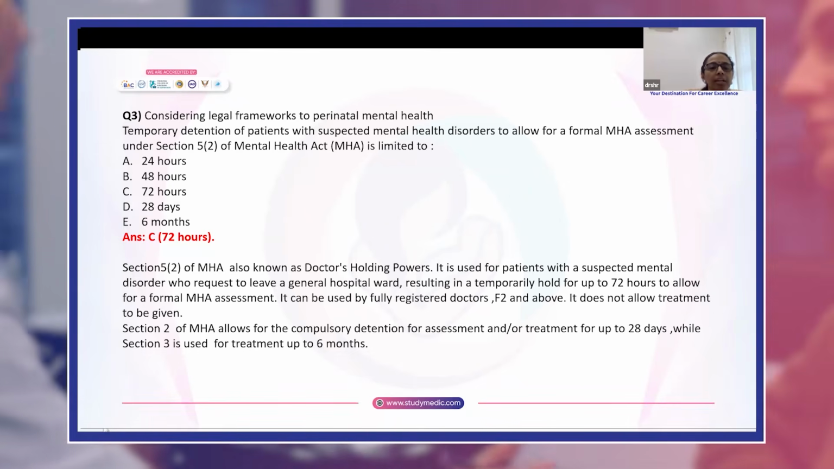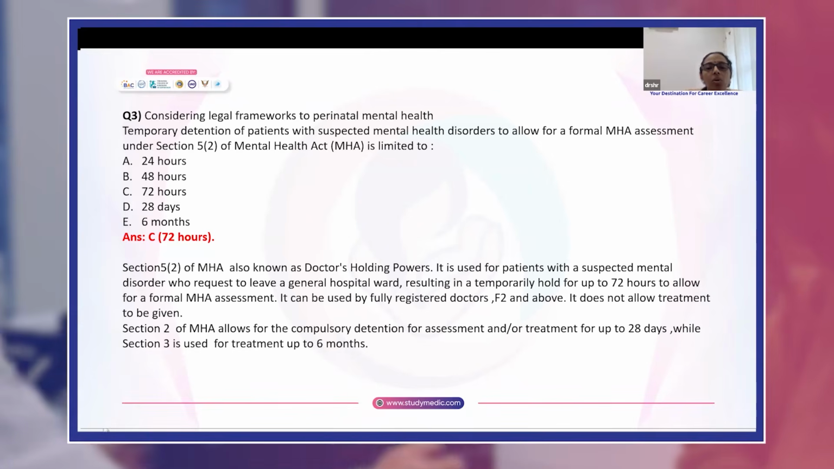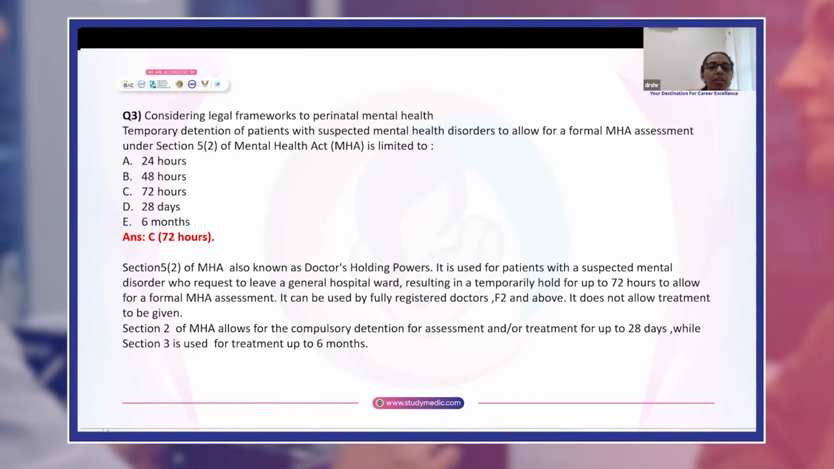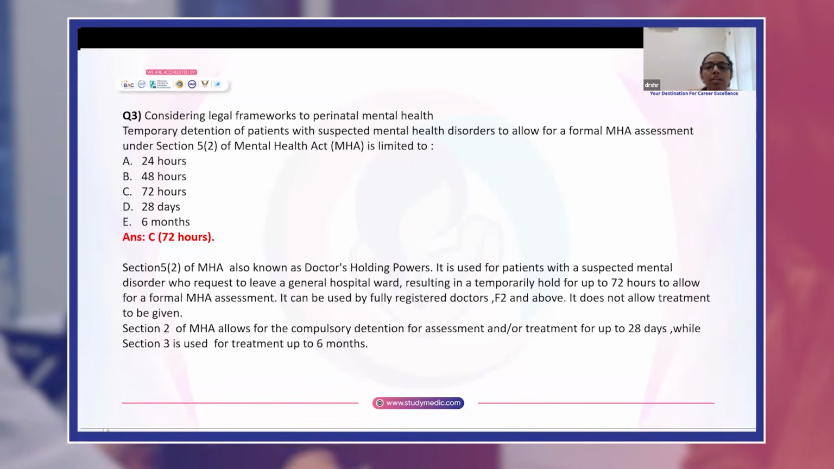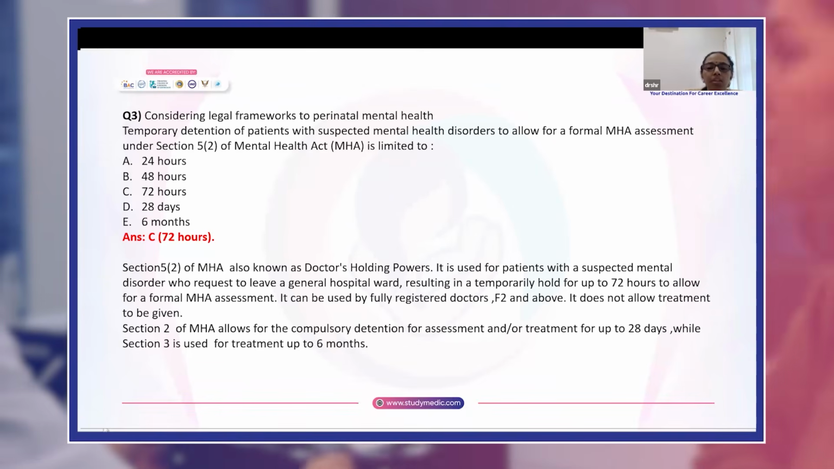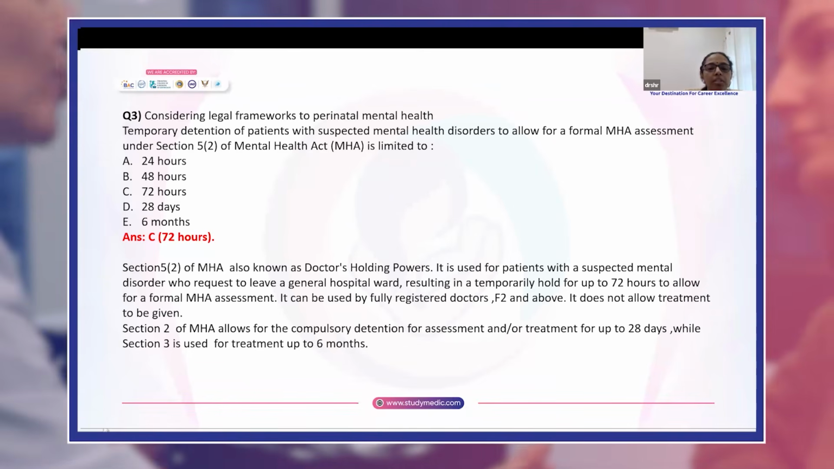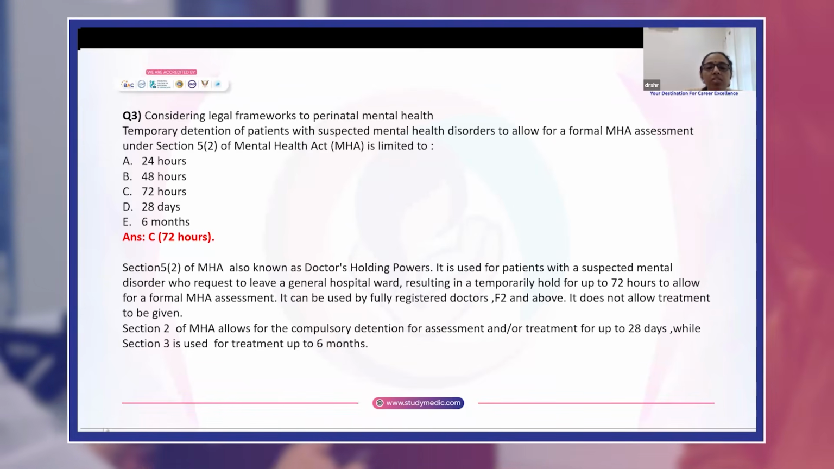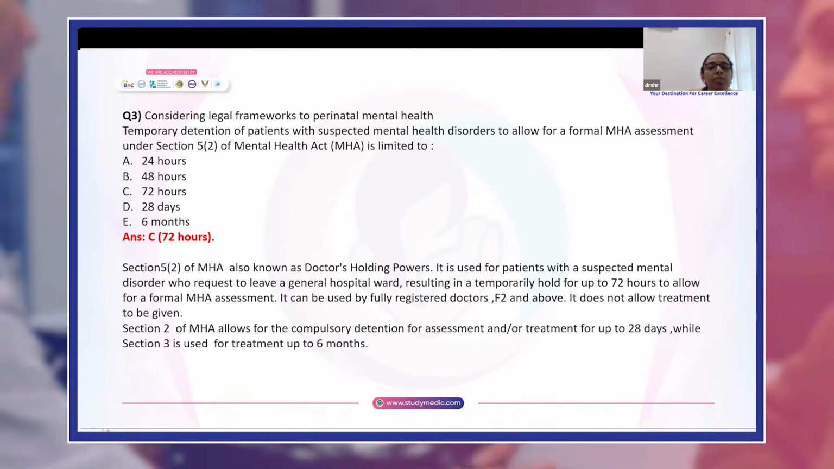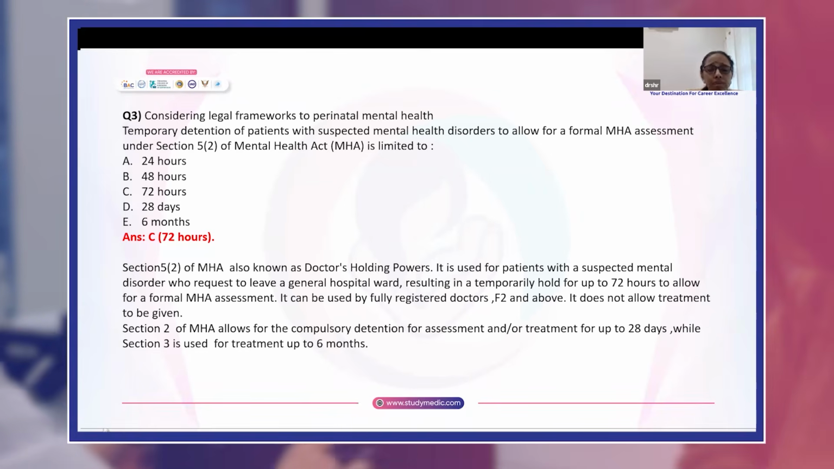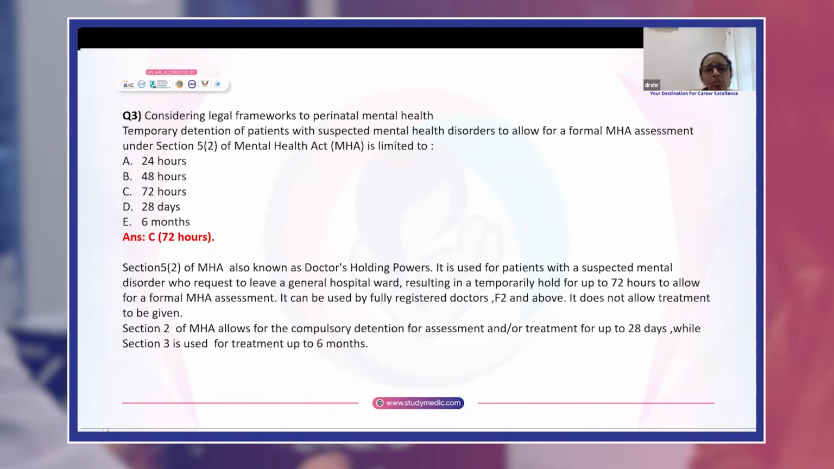Section 5.2 of Mental Health Act is also known as the doctor's holding powers. It is used for patients with a suspected mental health disorder who request to leave a general hospital ward, resulting in a temporary hold for up to 72 hours to allow for a formal MHA assessment. It can be used by fully registered doctors F2 and above. It does not allow treatment to be given. Section 5.2, as I said, doctors holding powers.